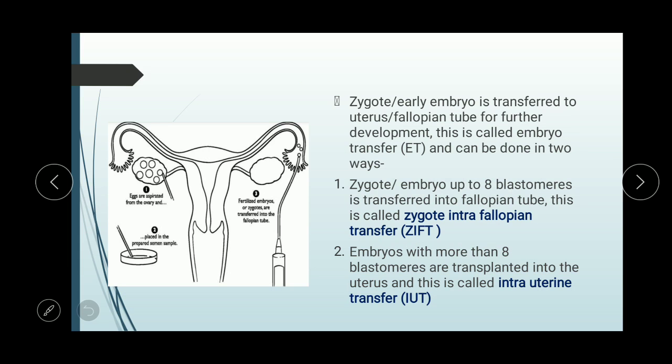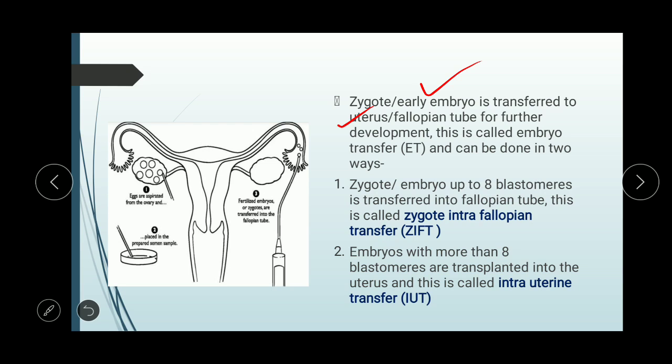Now come to what happens after the IVF. After the fusion between the male gamete and female gamete, the zygote or the early embryo is formed. Zygote also can be called an early embryo. After that, the zygote or early embryo is transferred to the uterus or transferred to the fallopian tube. Whether it will be transferred to the fallopian tube or to the uterus will depend upon the number of cells, or you can say the number of blastomeres, present in the embryo or zygote.